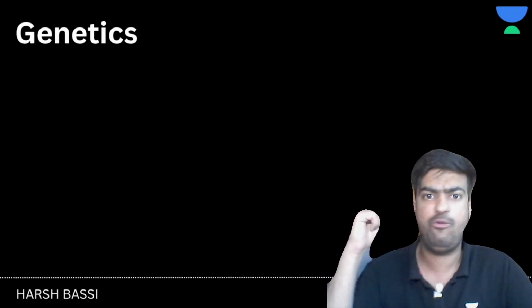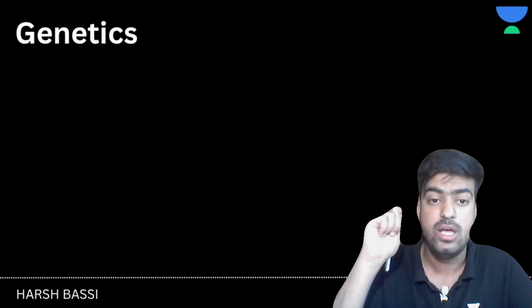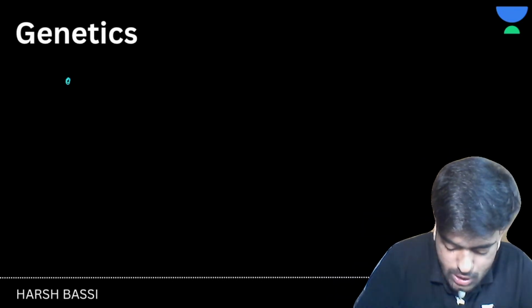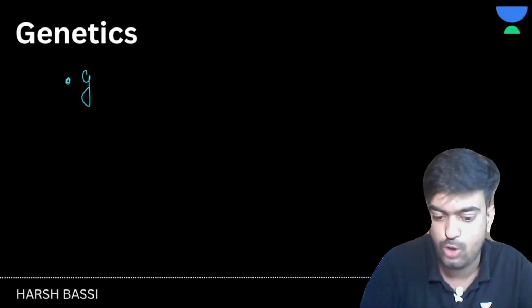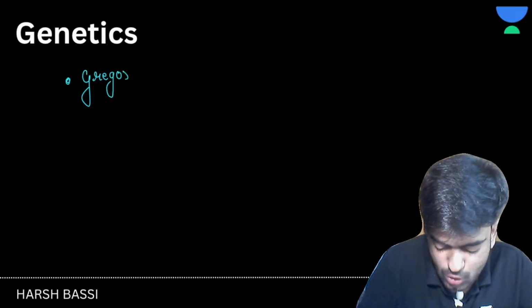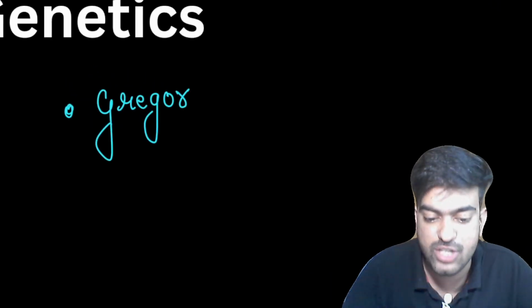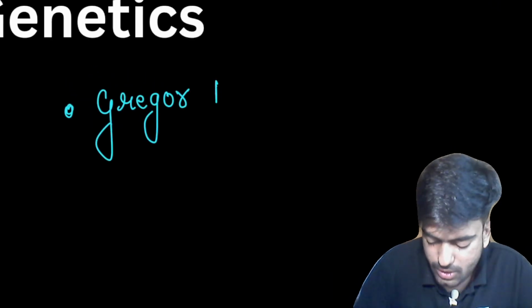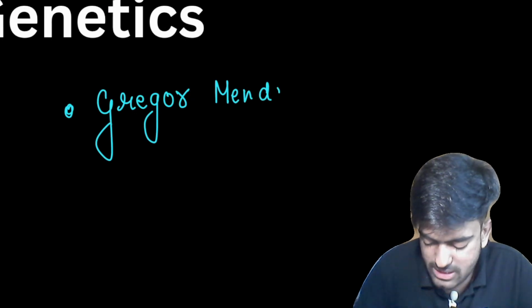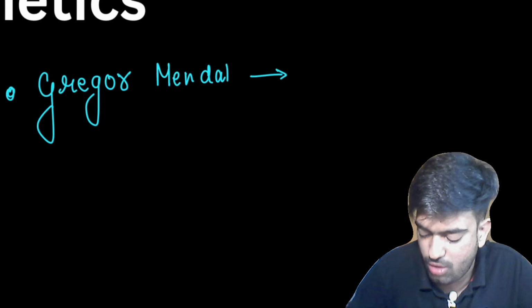The first name here is Gregor Mendel. Do you know who he was? He is one of the persons named as the father of genetics. So I can write here, Gregor Mendel is known as the father of genetics.